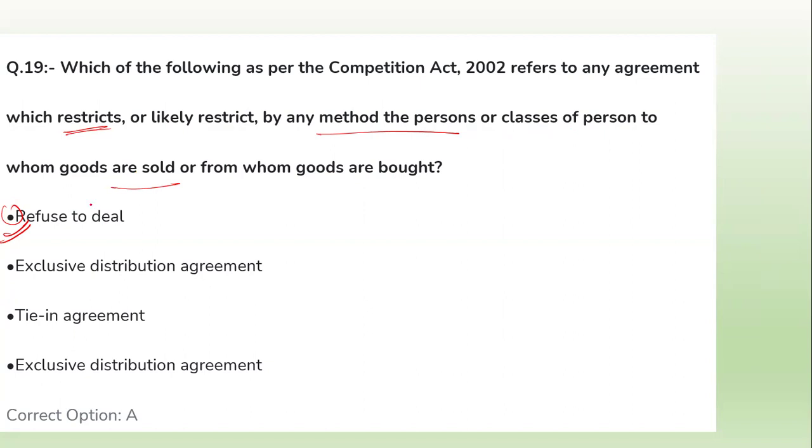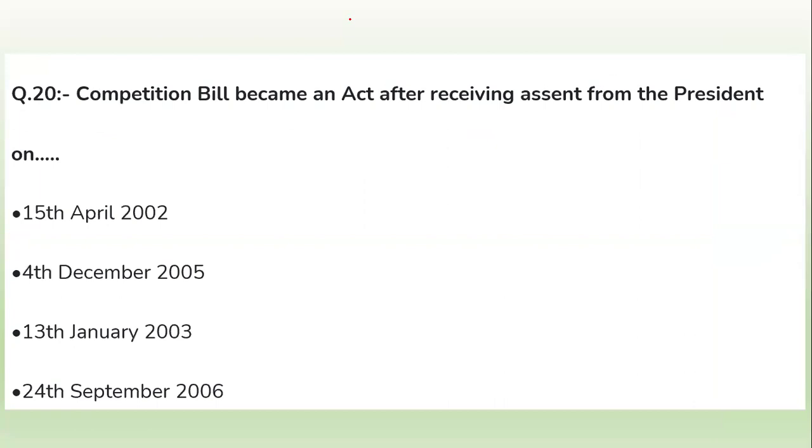So this is refuse to deal. Okay, this is a refuse to deal. The option number A is the correct answer. Now the question number 20, that is competition bill.